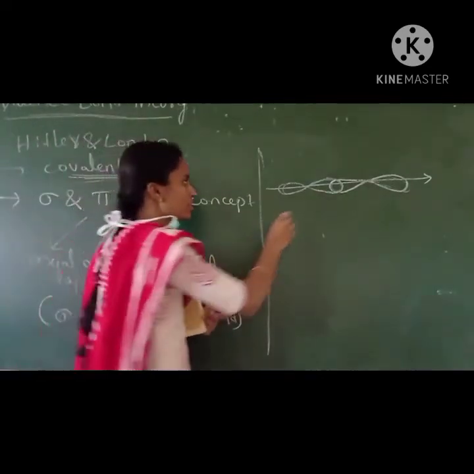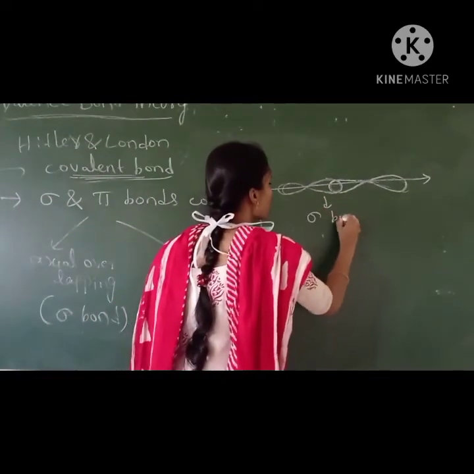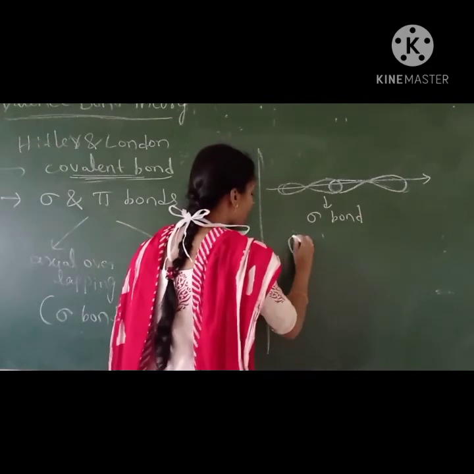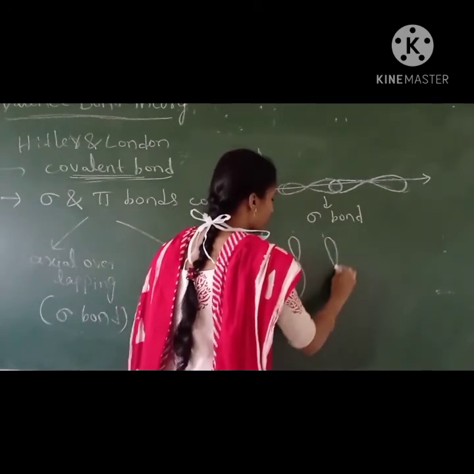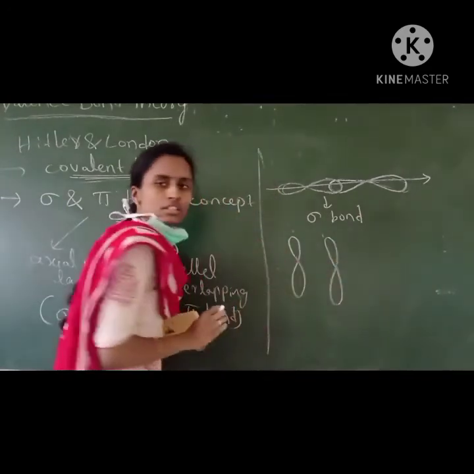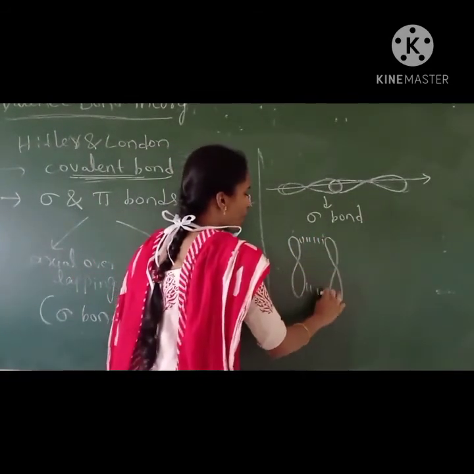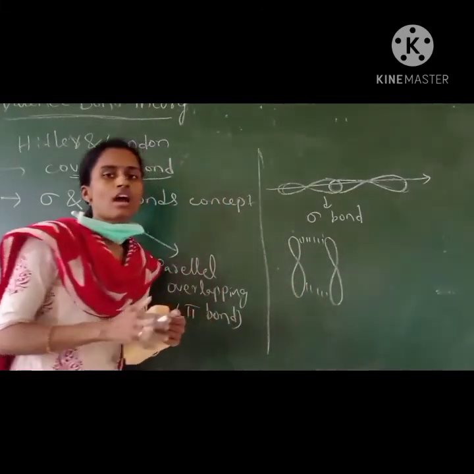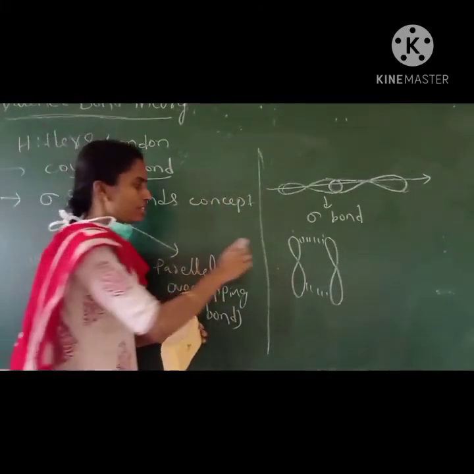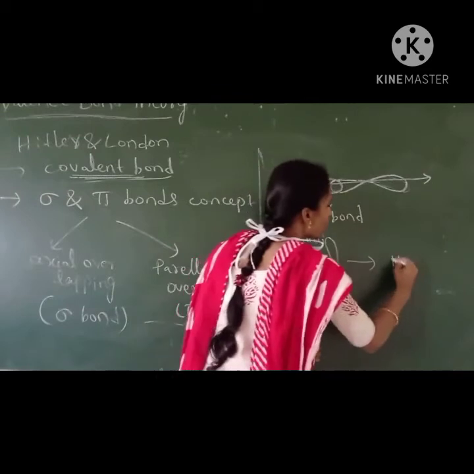This results in the formation of sigma bond. If the orbitals come like this, with this orientation, then there is side by side overlapping, and this results in the formation of pi bond.